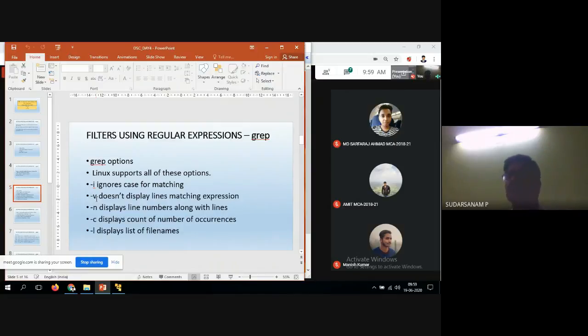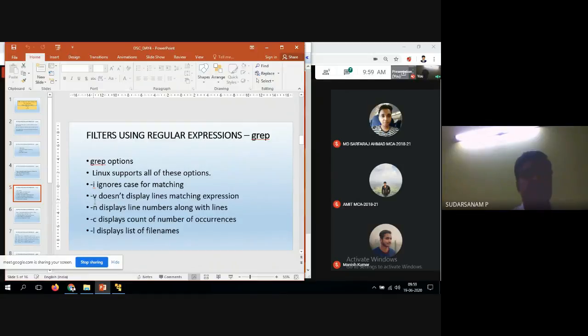So in some cases I want to display, for example, MCA students are available and CS students are also available. I want to display only MCA, or otherwise, other than MCA, I want to display the remaining branches. In that case, you can go for such commands.